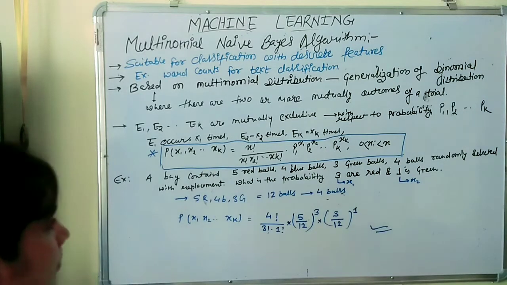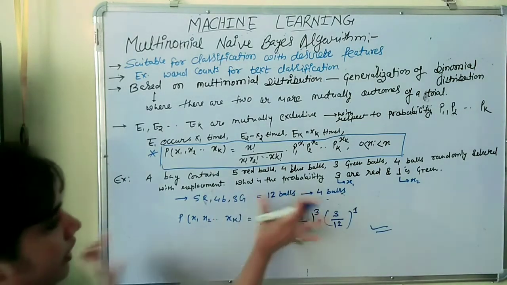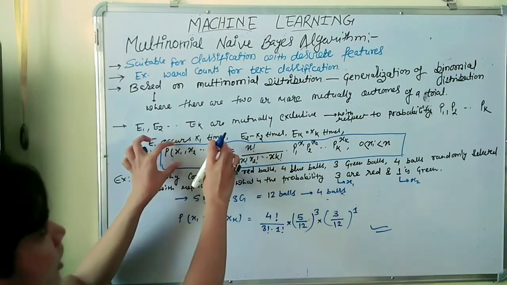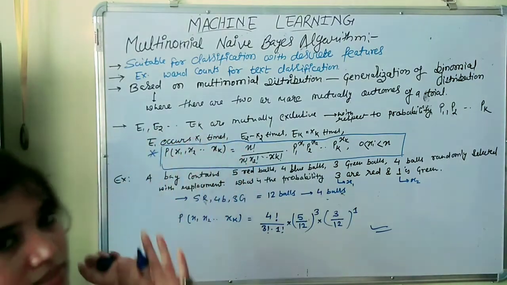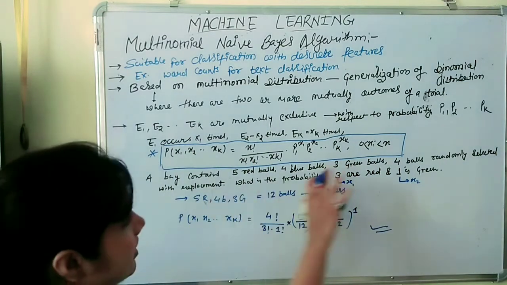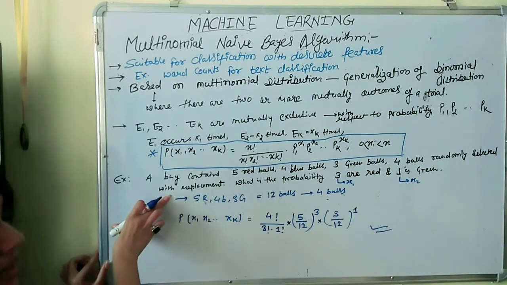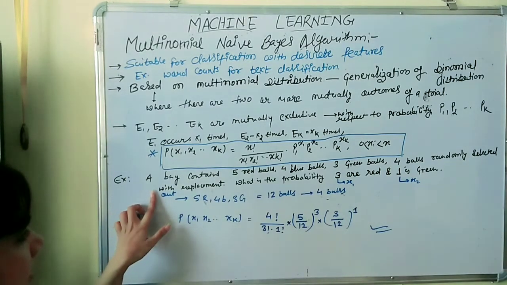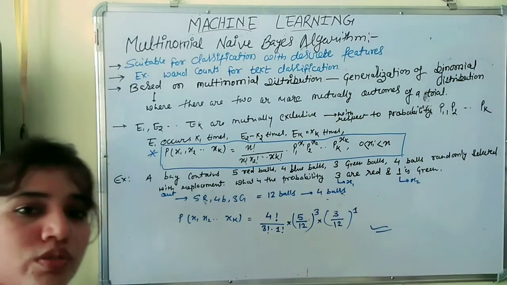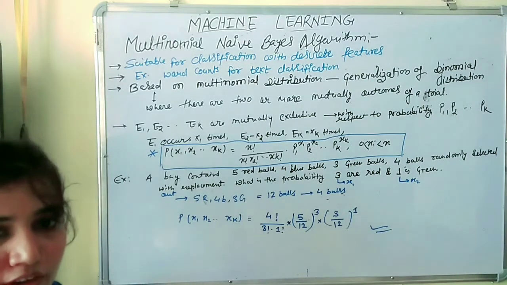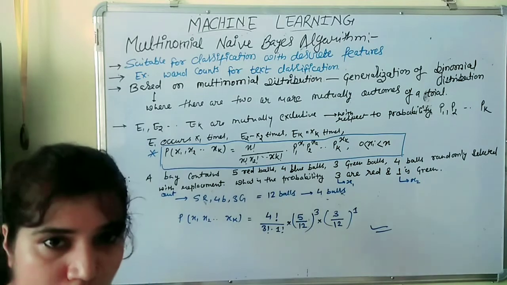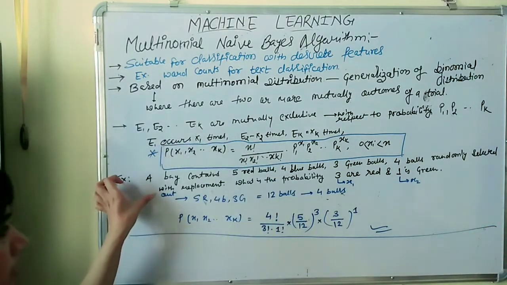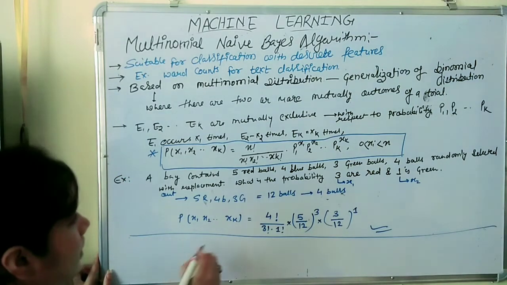Now, forget this formula for a moment; it is in the context of the multinomial naive Bayes classifier. Suppose the question is without replacement. If we get this kind of question, we use a simple probability formula with combinations.